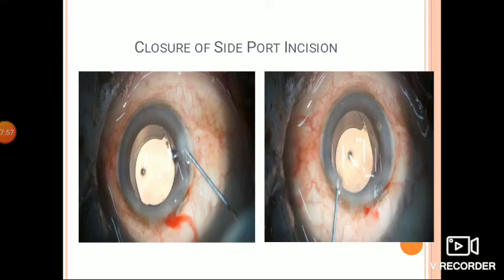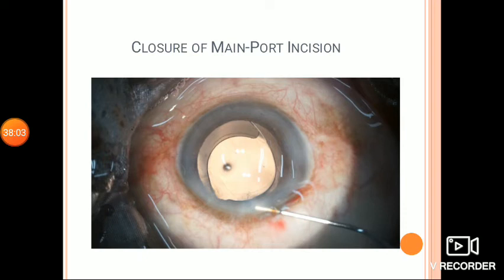Then the side port incisions are closed by the method of stromal hydration. If the main port wound is properly constructed, it is usually self-sealing and can be easily closed with the help of stromal hydration.